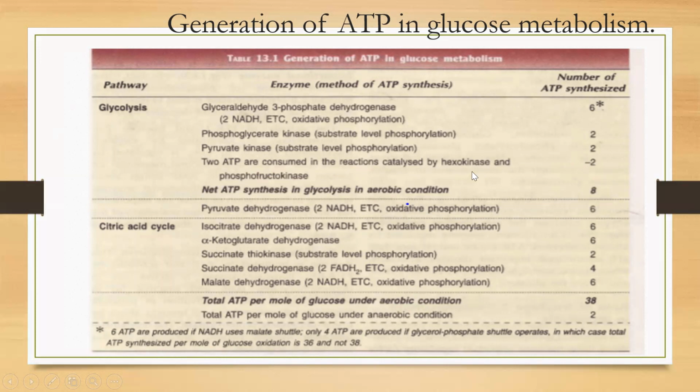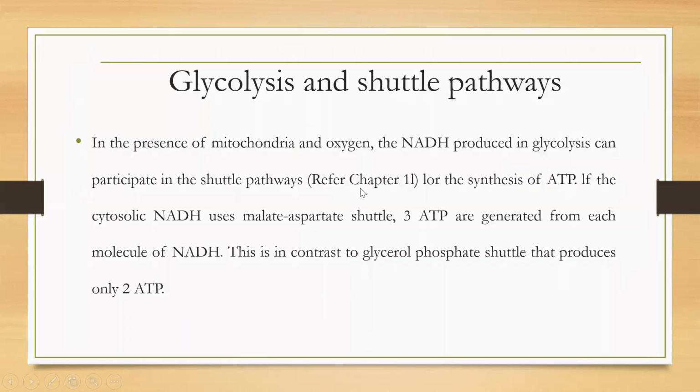Total 8 ATP molecules are produced, but as I told you, depending on the shuttle pathway, 6 or 8 ATP molecules will be produced. So what are the shuttle pathways? There are total 2 shuttle pathways in the glycolysis mentioned here: the malate aspartate shuttle pathway and the glycerol phosphate shuttle pathway. So when NADH molecules are produced in the glycolysis process, these NADH molecules use either the malate aspartate shuttle or the glycerol phosphate shuttle.